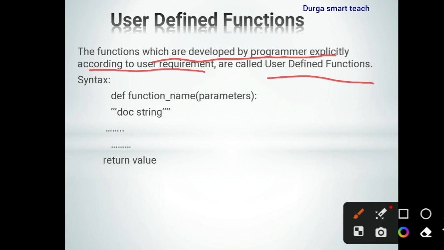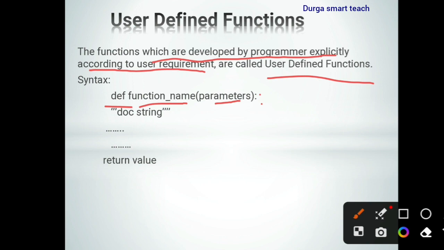For creating user defined functions, you need to follow the syntax. The syntax for writing a function starts with def. What is def? Def is a keyword which is used to define functions. Def, function name, parameters, next colon.